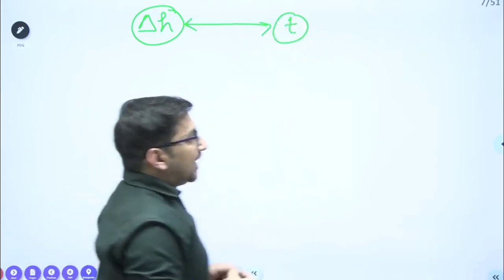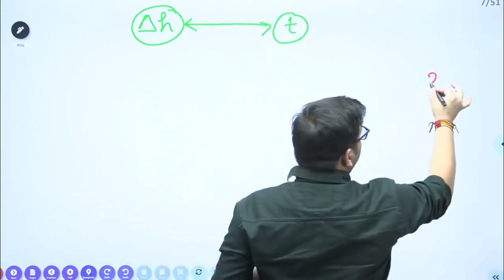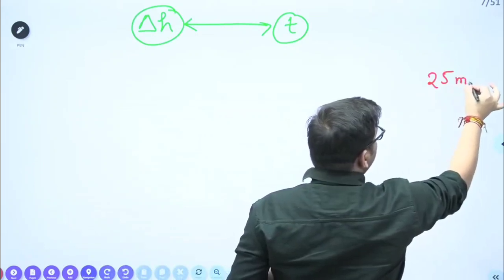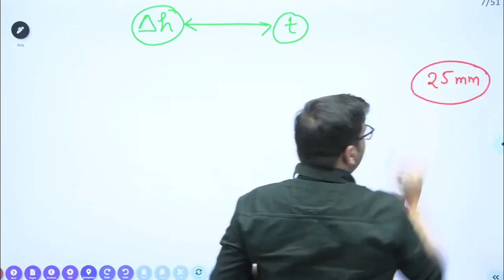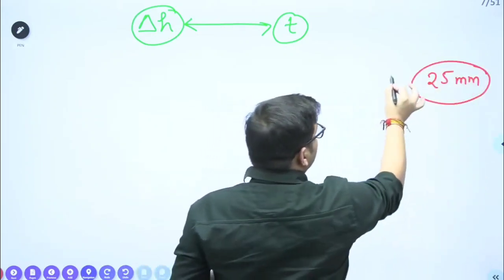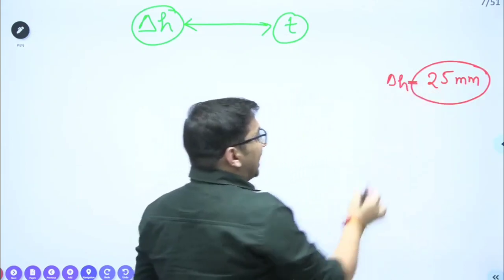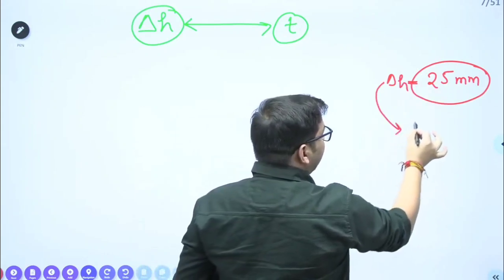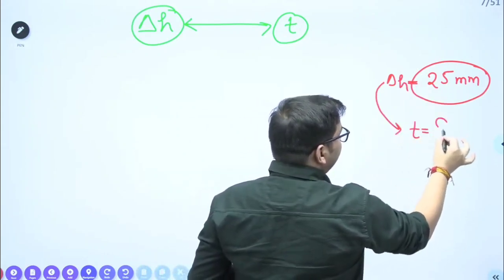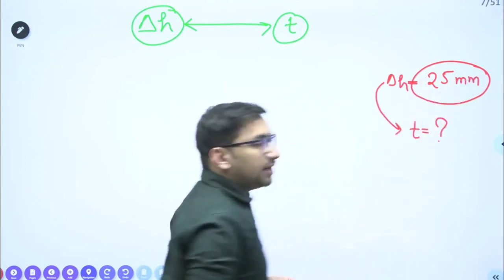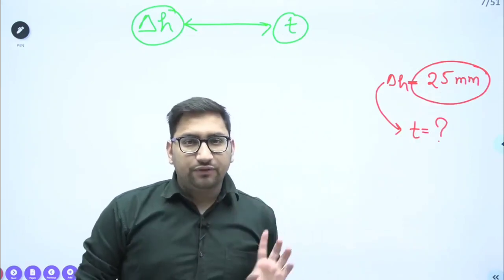Like it will ask you that, okay, there is a 25 mm of settlement. It will give you the properties of soil. It will give you that okay, there is a 25 mm of settlement, and it will ask how much time it will require for this particular settlement value. This is one type of question.